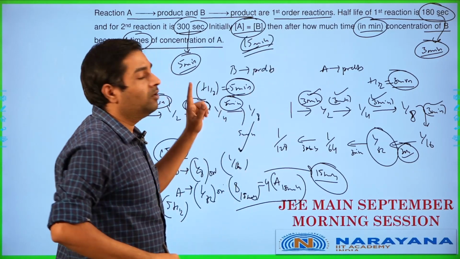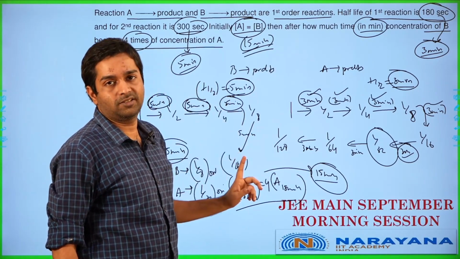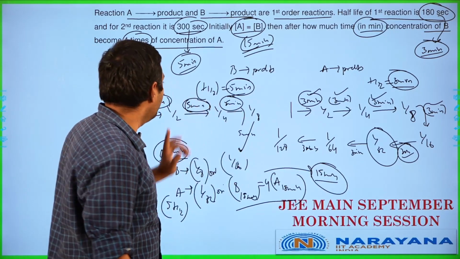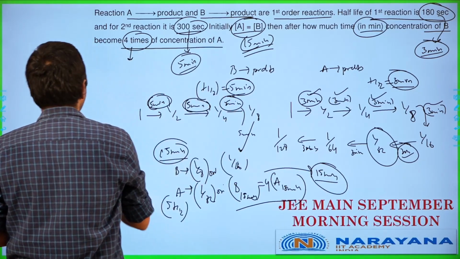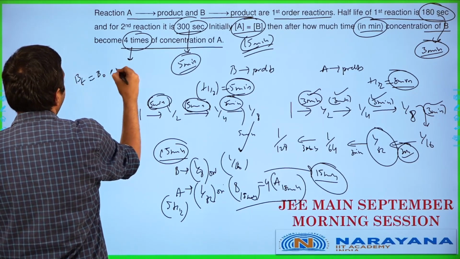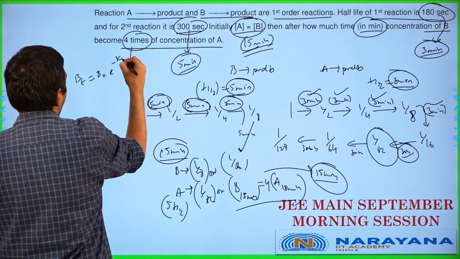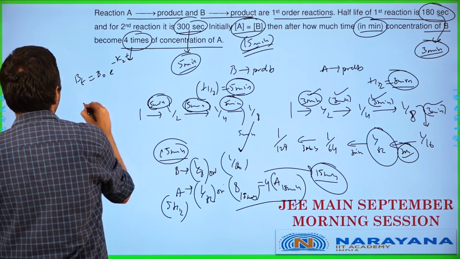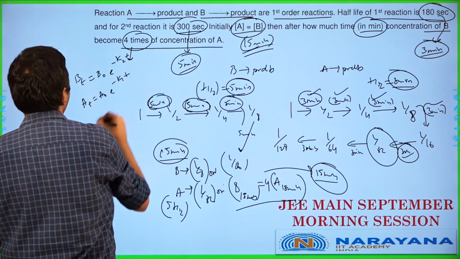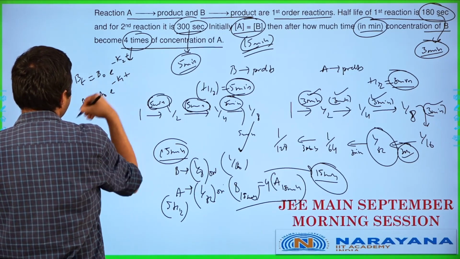This method works only in certain cases. The better method over here is write the equation and solve it. How do you write the equation and solve it? I'll just quickly explain to you over here. You can effectively write Bt is equal to B naught e to the power of minus K2 into T. Similarly, we'll end up having At working out as A naught e to the power of minus K1 into T. Substitute that, this is going to be equal to that.